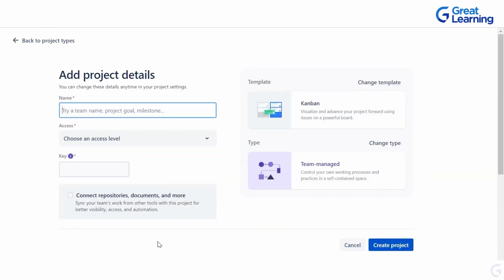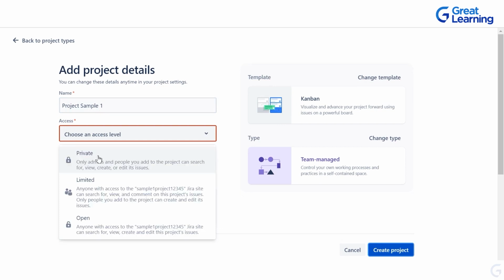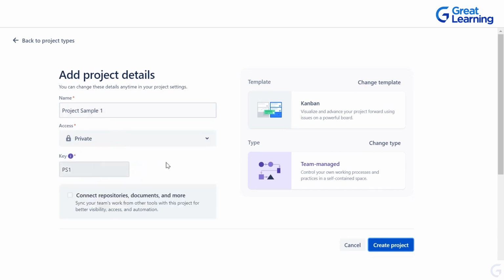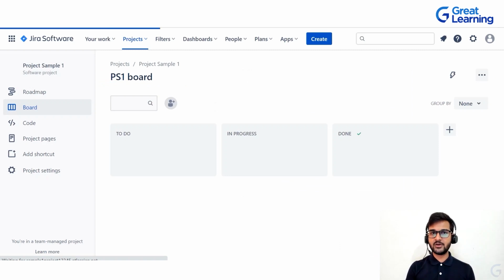As soon as you click on that, you will find the option which is add project details. So let's say we are going to name this particular project as project sample 1. Then it will choose a key on its own, that is PS1, and we'll click on create project. We'll also have to choose the access. Let's say we take private, or we can choose open. That depends upon the scope and the kind of projects that you are working on. As soon as you do that, you just need to click on create project, and the process is very, very simple. You have to choose a template.